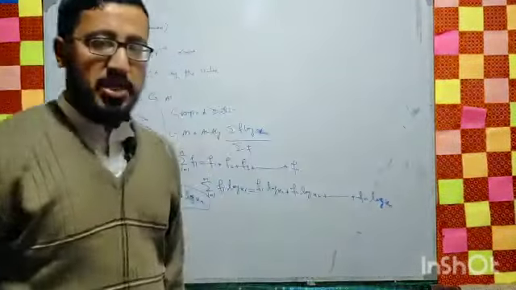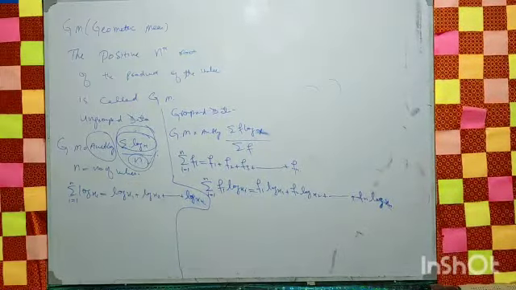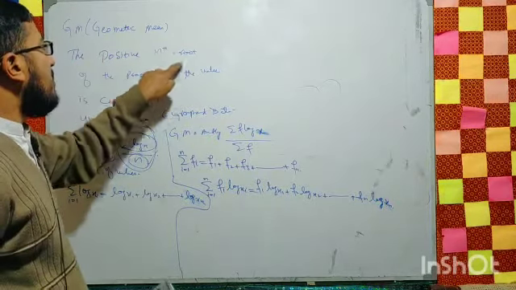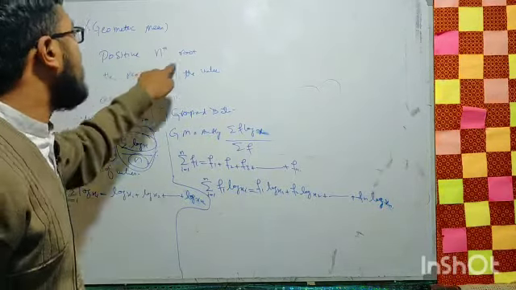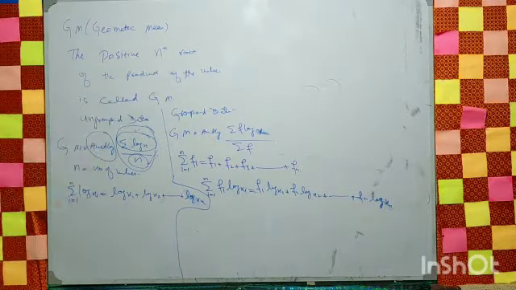So students, we will use the formula which looks like this. Let me repeat myself. What is GM? The positive nth root of the product of the values is called the GM, right?